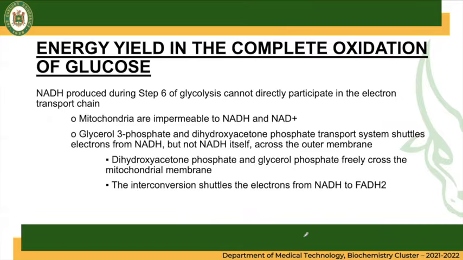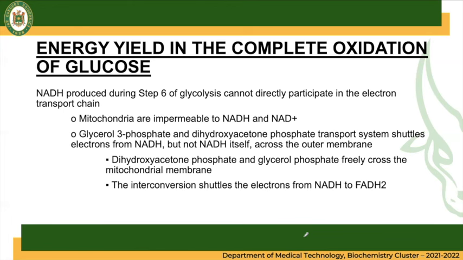For the energy yield in the complete oxidation of glucose, NADH produced during step number 6 of glycolysis cannot directly participate in the electron transport chain. Mitochondria are impermeable to NADH and NAD+.